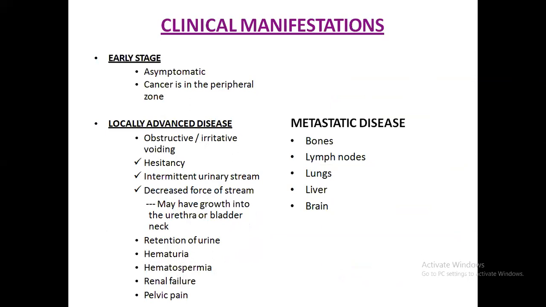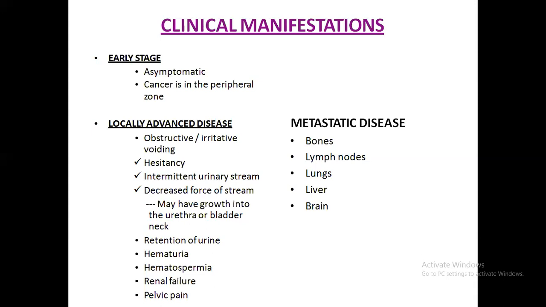Now the clinical manifestation. Again, I am telling you it depends on where it is arising. If it is in the peripheral zone, there is very little chance initially of affecting the prostatic urethra. So the early stage presentation is totally asymptomatic.